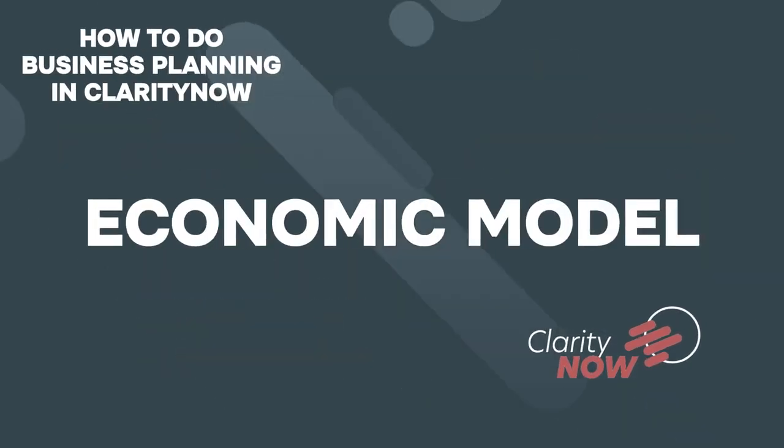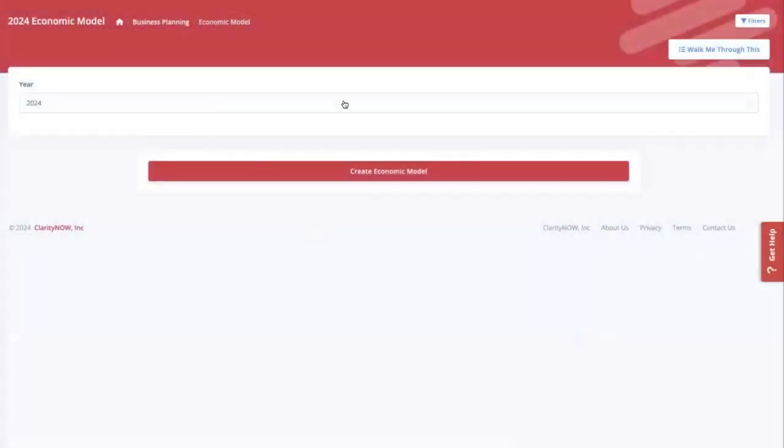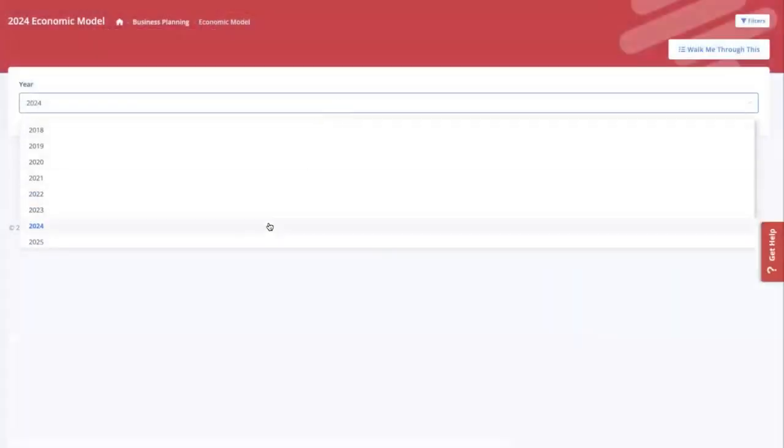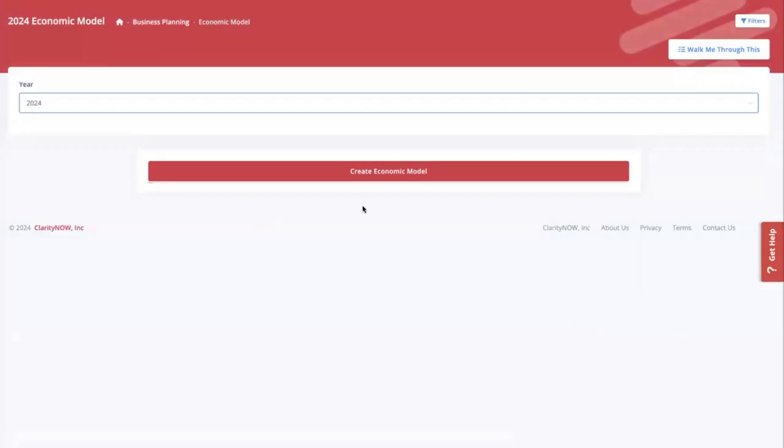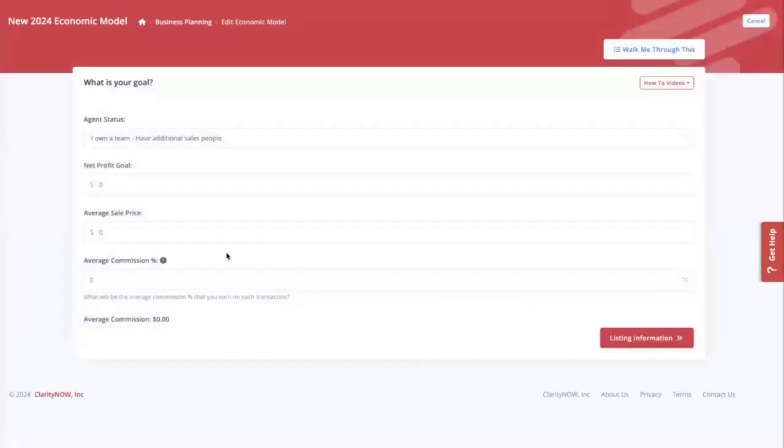To create your economic model, this is, again, very simple, very straightforward. You can click on any year that you like. We're in 2024 at the time of this recording, so it's automatically selected for 2024. Click on Create Economic Model.